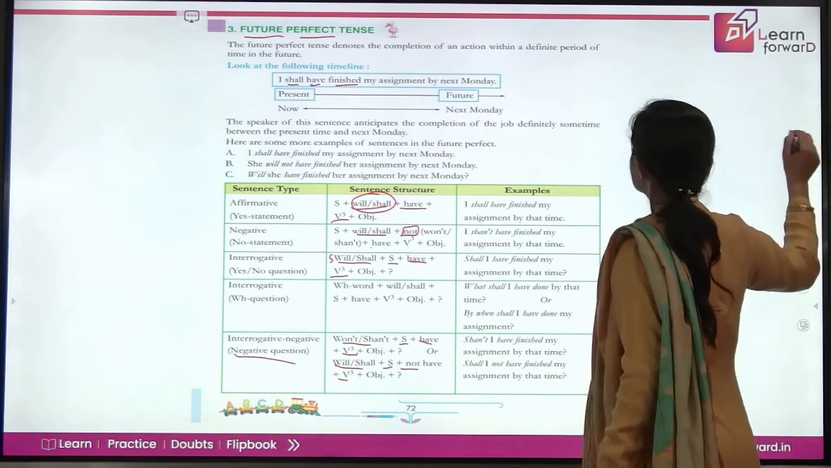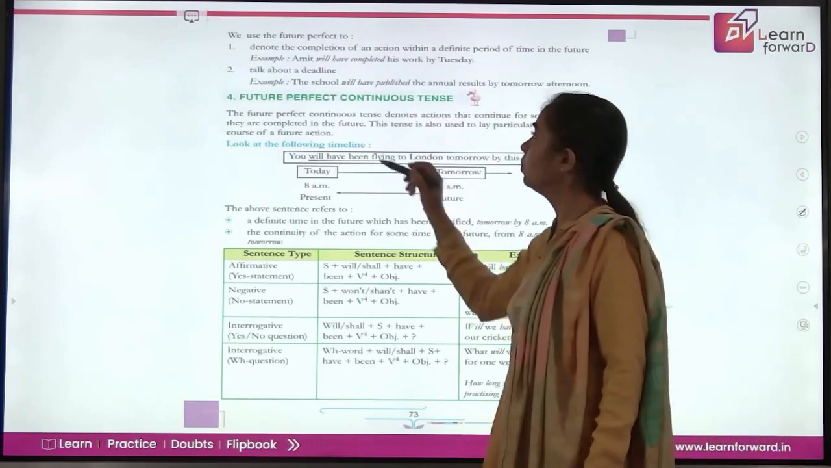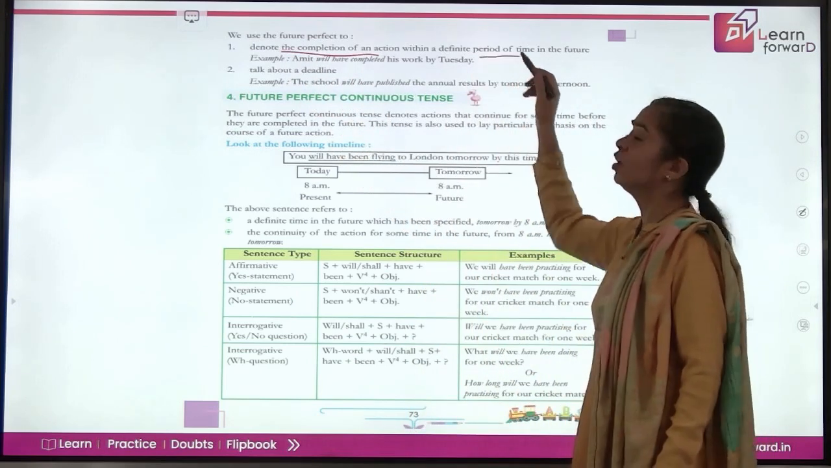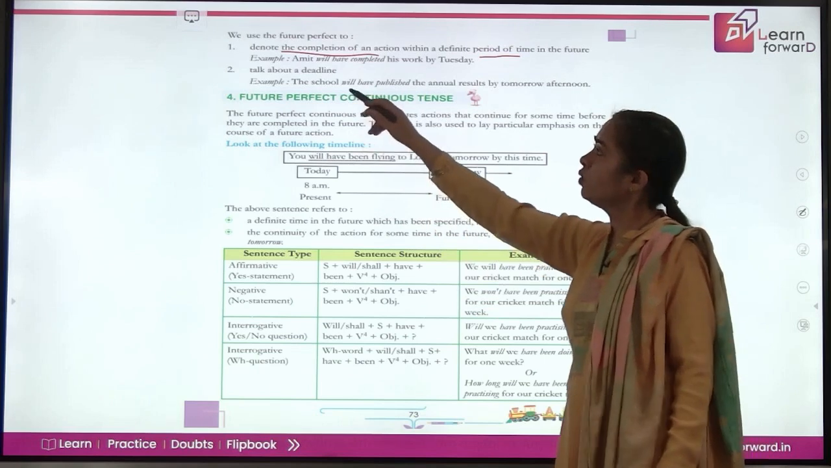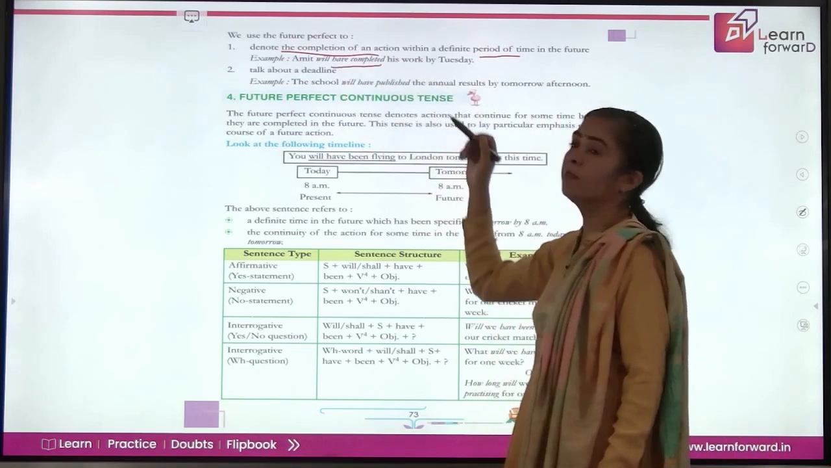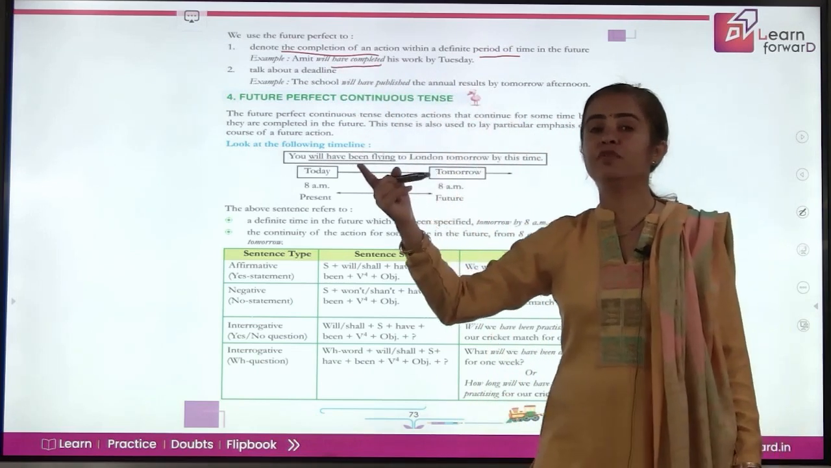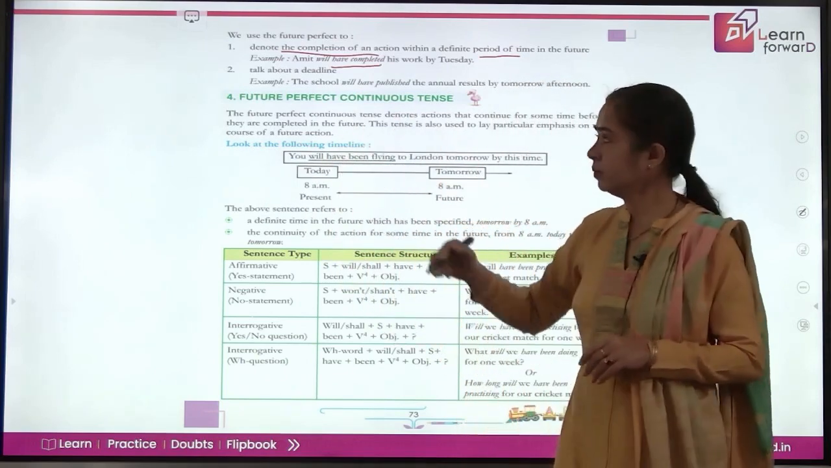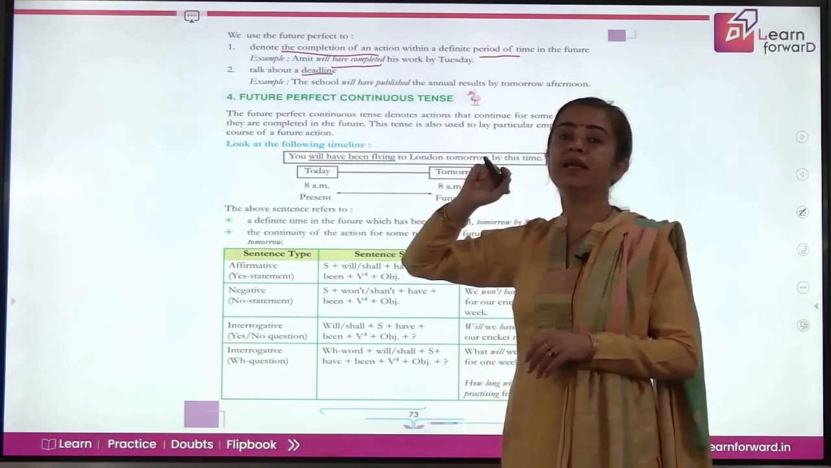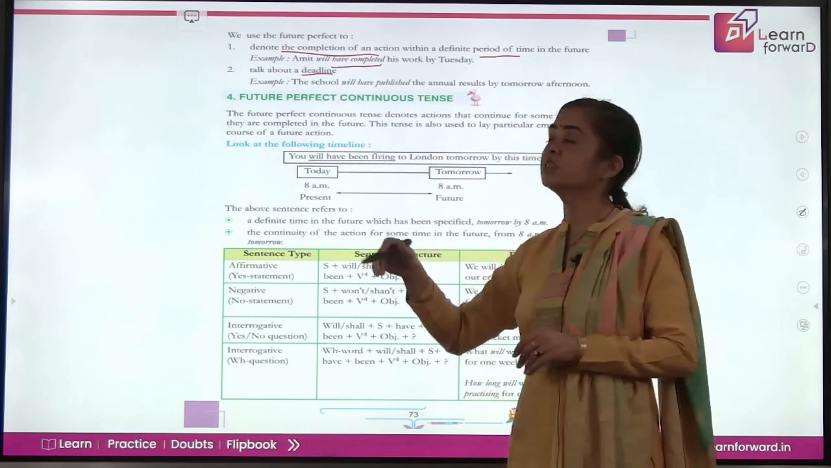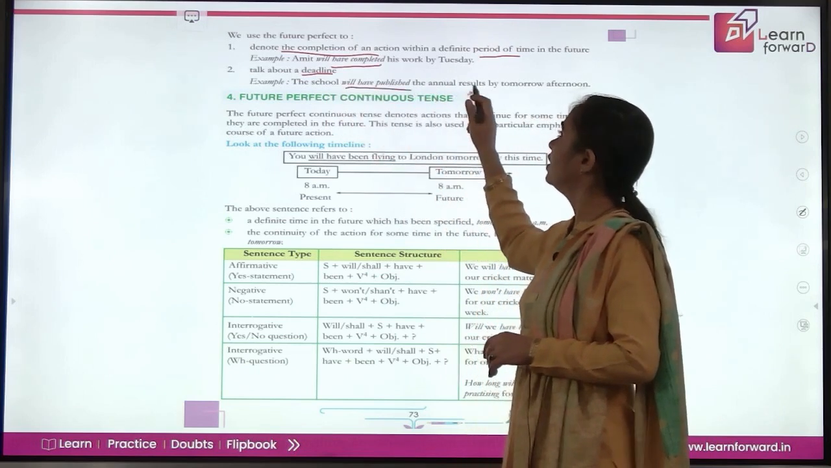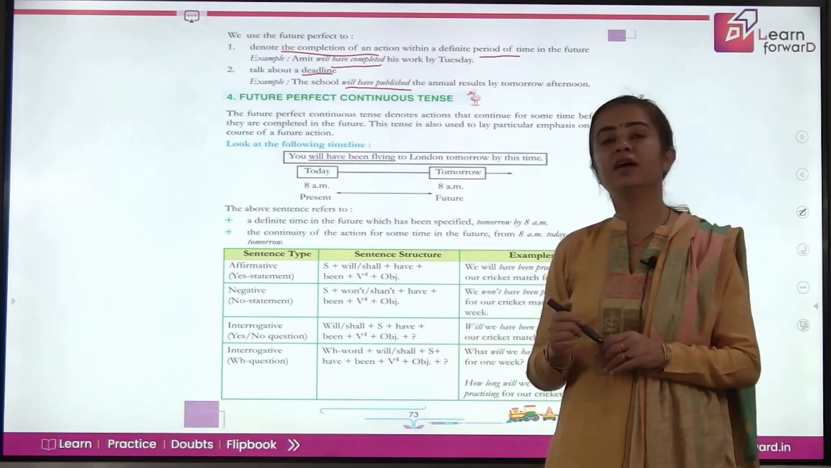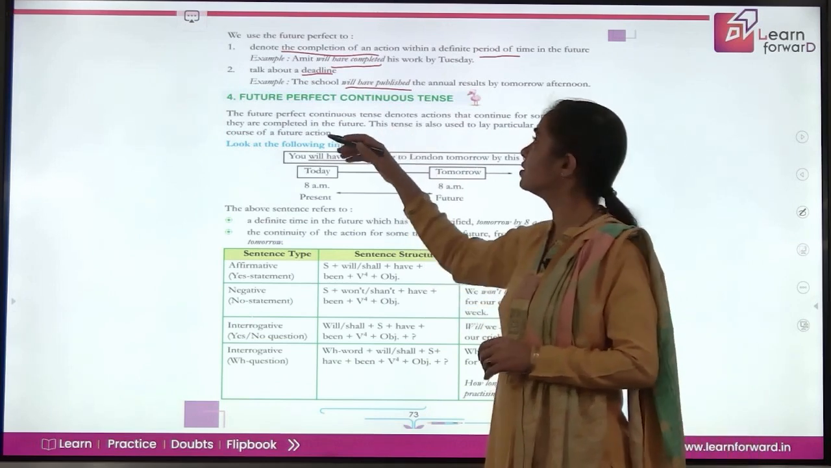Coming to next is when to use future perfect tense. It is to denote the completion of an action within a definite period of time in future. So when you are saying Amit will have completed his work by Tuesday, so Tuesday is a time in future and you are telling before that time the work will have been finished. Coming to next is to talk about deadline, like your teachers, they give you deadline for finishing some work. So the school will have published the annual results by tomorrow afternoon. So it is a deadline for announcing the results, publishing the results.